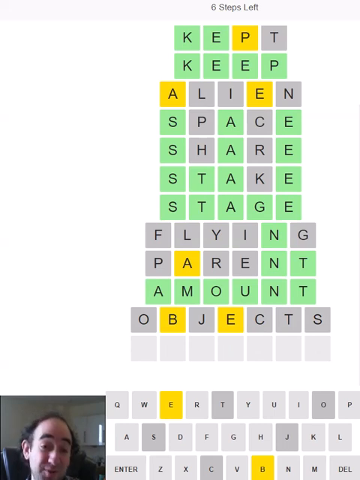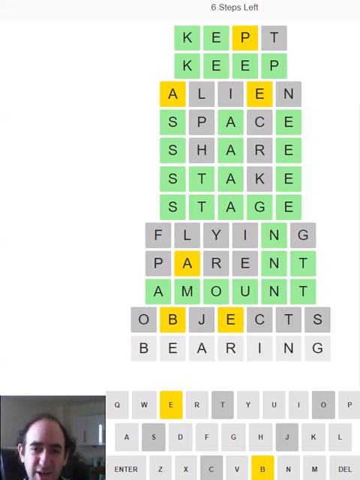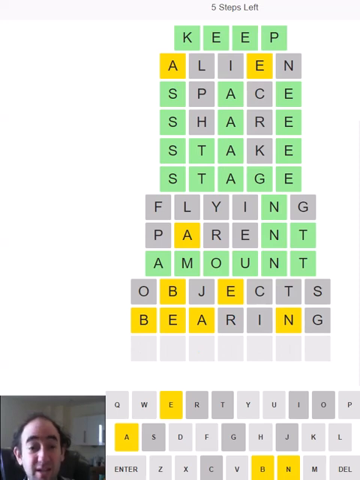And we will end with objects, as in flying objects. I could have tried contact, of course, on World Contact Day, but this didn't use any duplicated letters, and not using a C at all would have been better than using two of them. And the T wouldn't have been very good either. So we've got the B and the E. That's a good start. Let's try and get our bearings. The B is not first. That's unexpected.